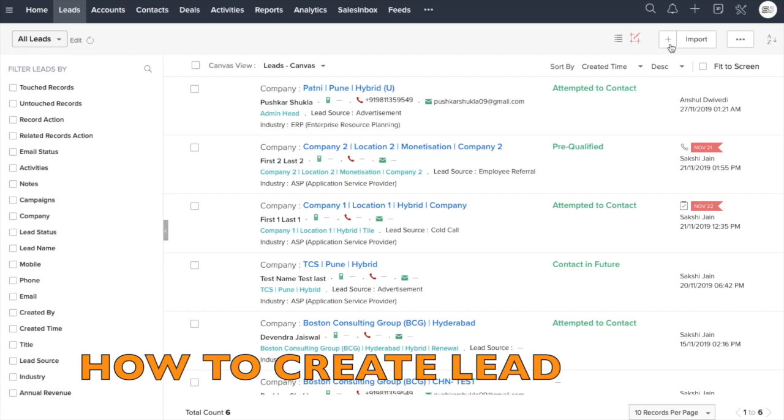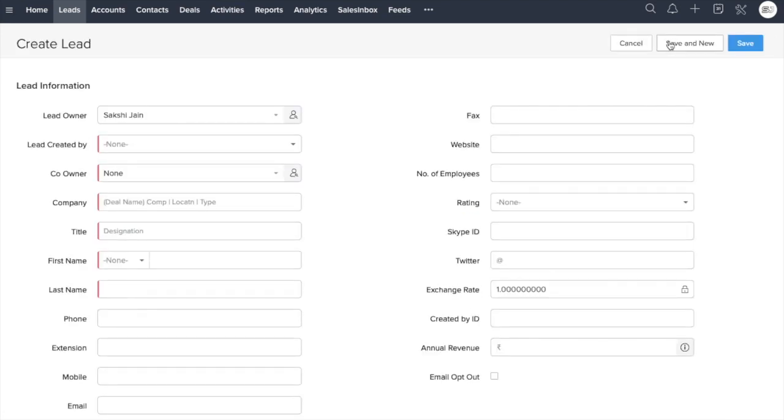As you could see, we have a plus sign here. As soon as I click on the plus sign, I'm redirected to this form wherein I have to fill in the details. I'm using Sakshi's account, so by default, the system will assign Sakshi as the lead owner, right? And then we have the lead co-owner. The co-owner in this case would be a sales representative to whom I want to assign this particular lead.